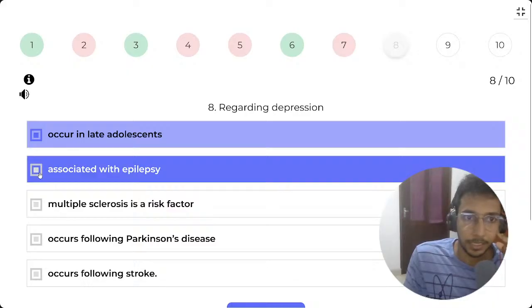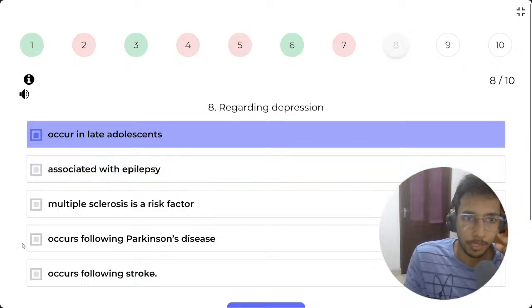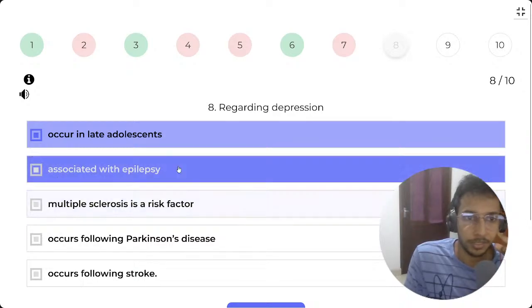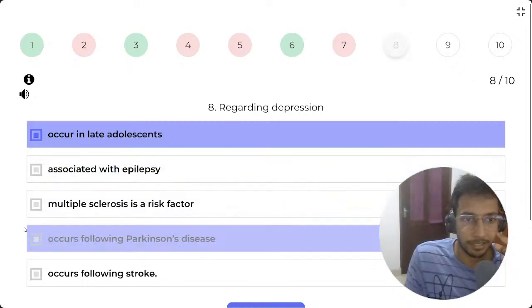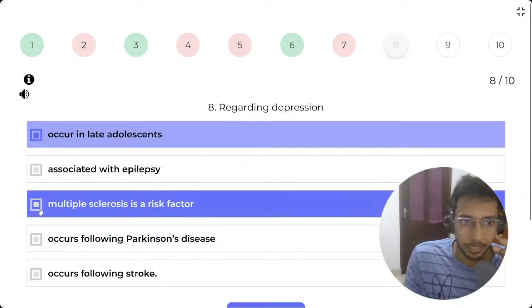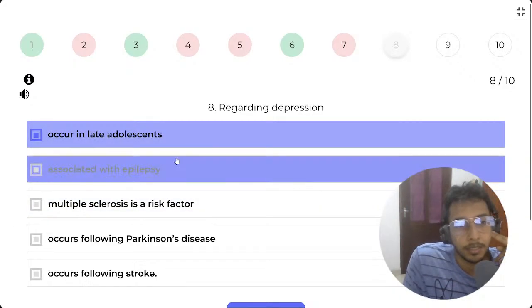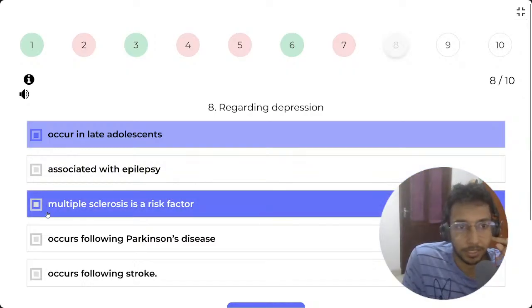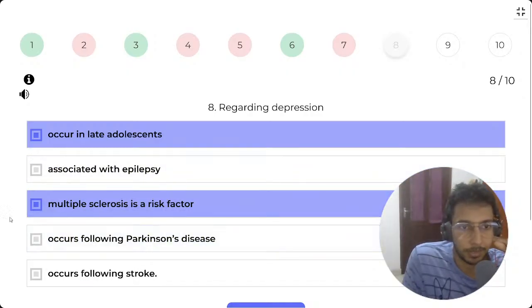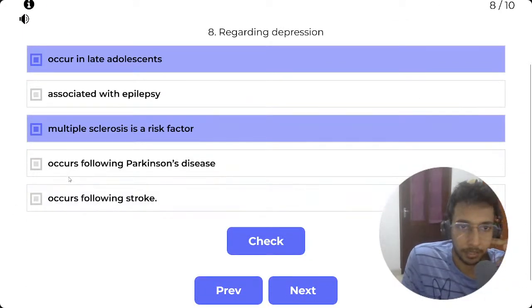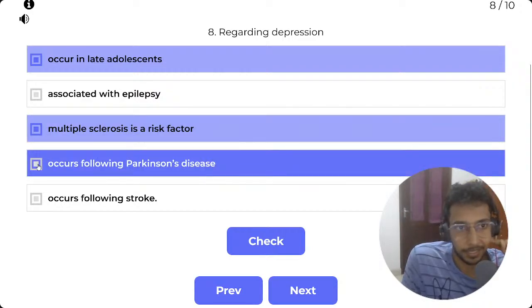Is depression associated with epilepsy? No. False, I am not aware of an association like that. Multiple sclerosis is a risk factor, but any chronic disease can have depression as a comorbidity. Multiple sclerosis, I'm going to go with that. Autoimmune connective tissue disorders are generally associated with depression. SLE can coexist with it, and following Parkinson's disease, true.